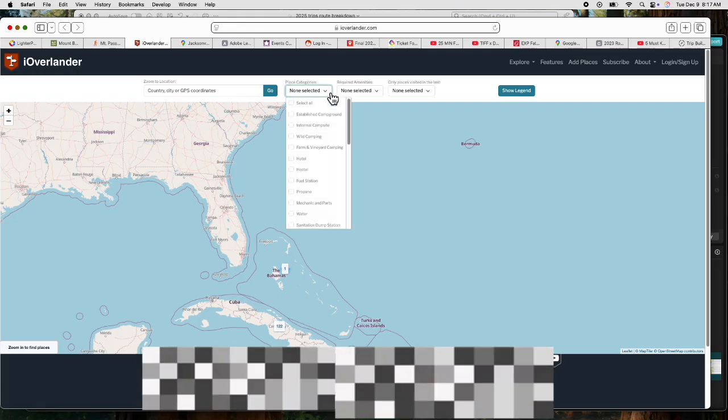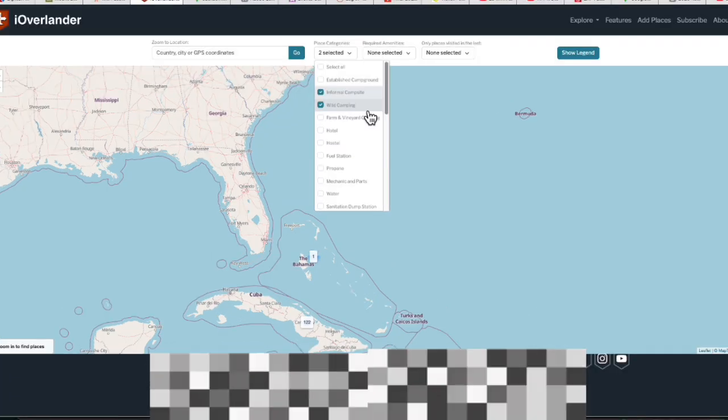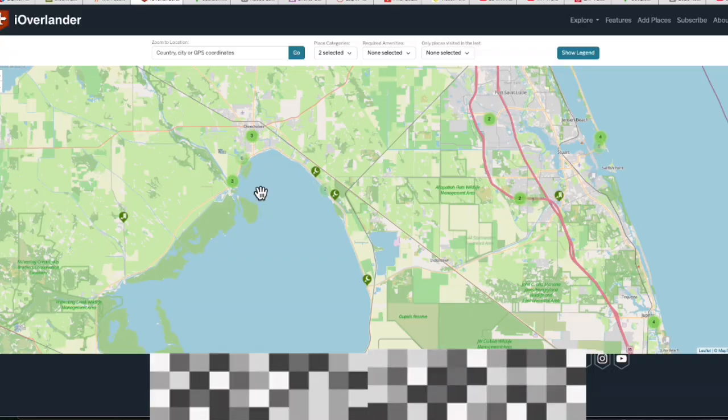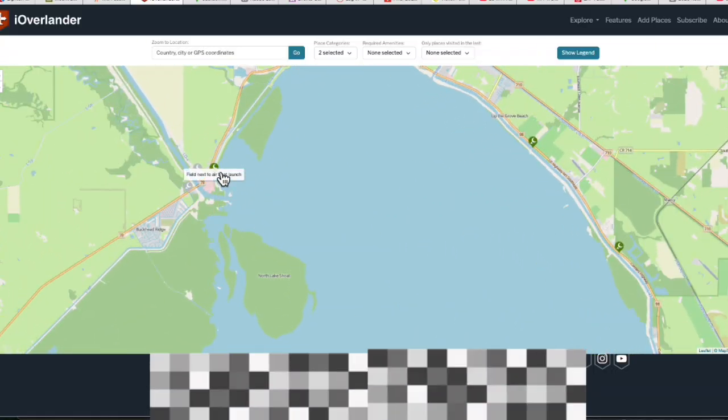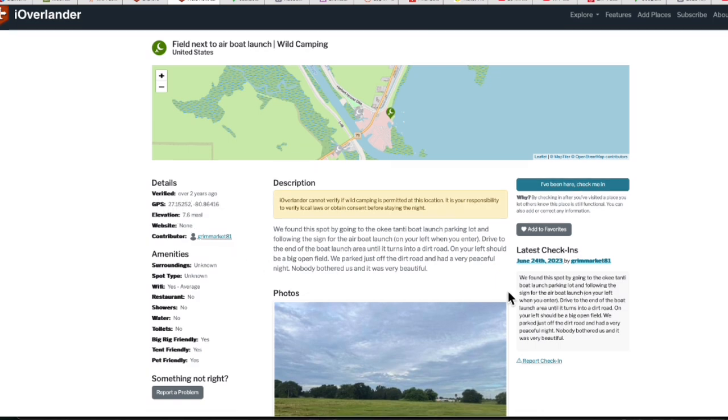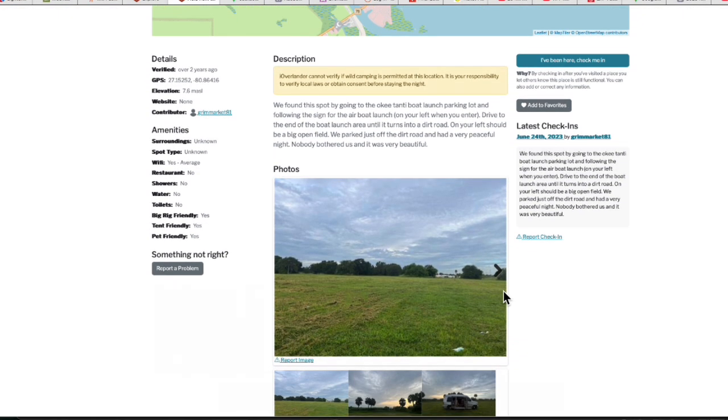I use iOverlander to pick safe and accessible overnights. In iOverlander, you can see the details of the route, GPS coordinates, and a brief description and some pictures of the place that other people have assessed.